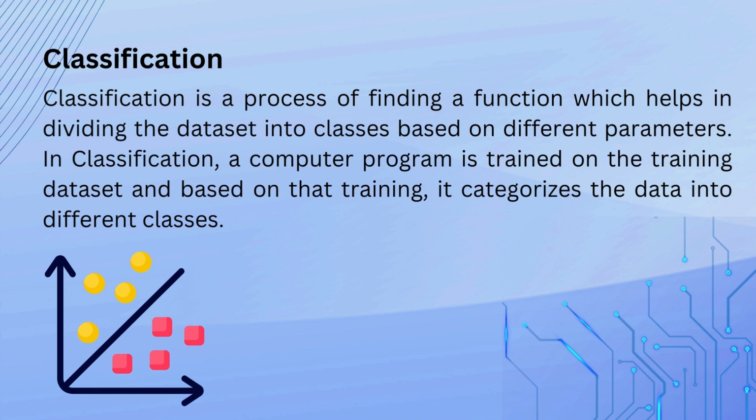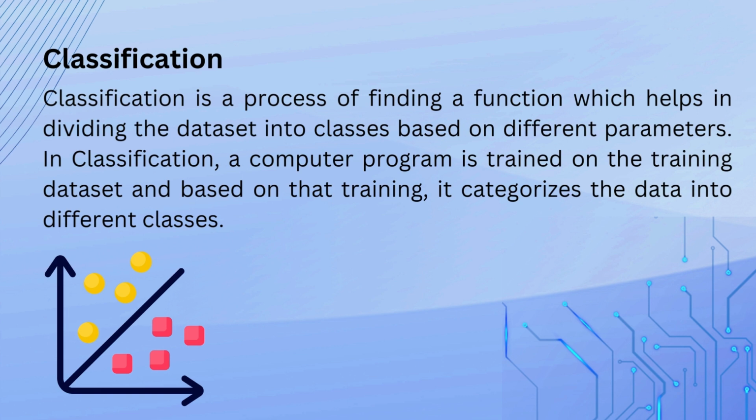Here we have yellow balls and red squares, two shapes present on our screen. On one side of the line, the circular balls are present. We can identify these items on the basis of their shape or their color. These are the problems of classification algorithms, and these kinds of problems are solved using classification.